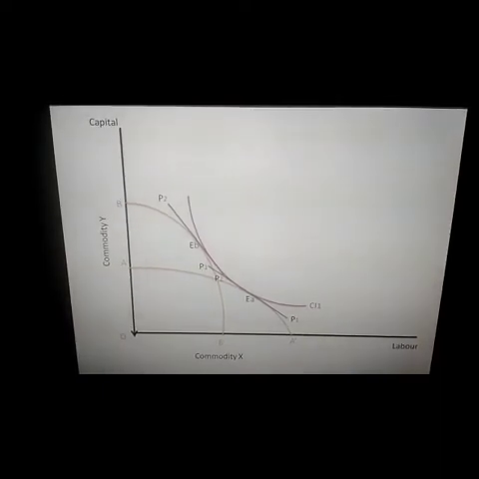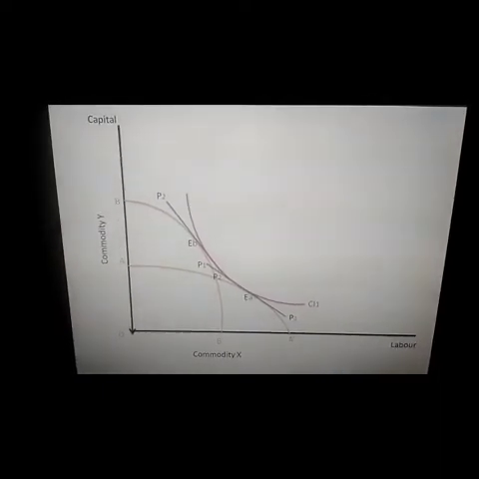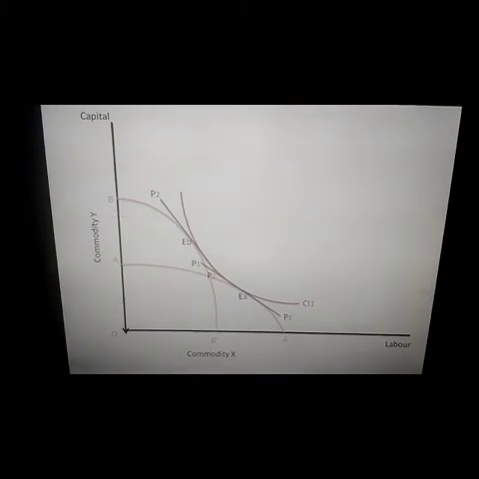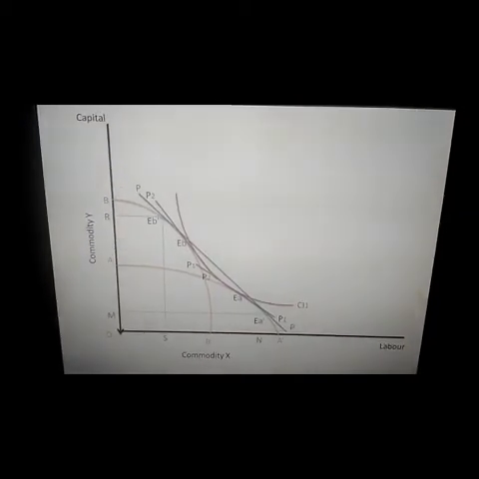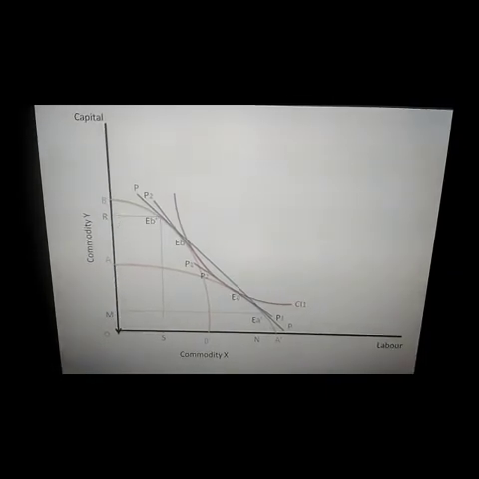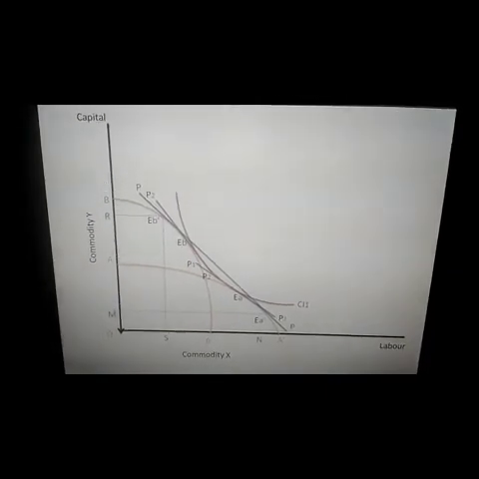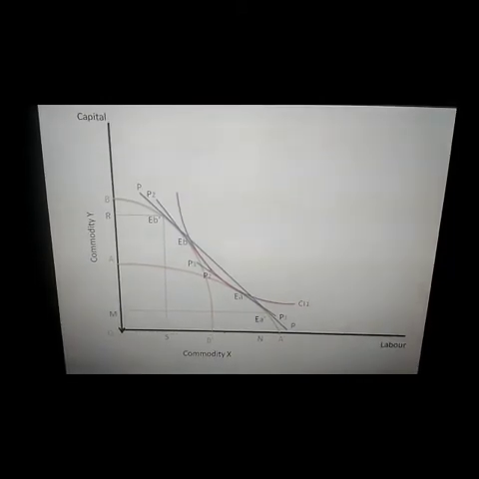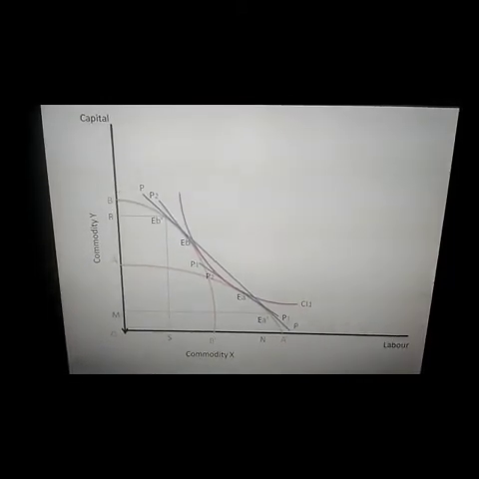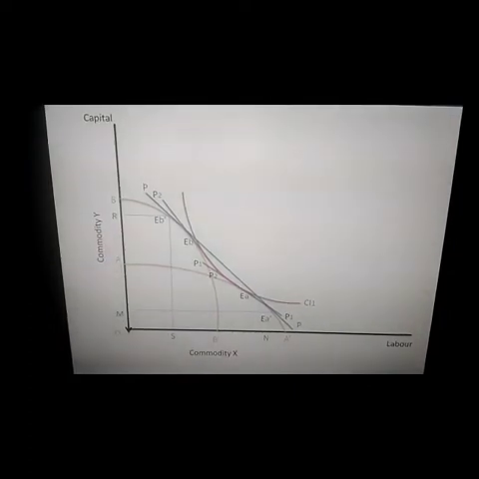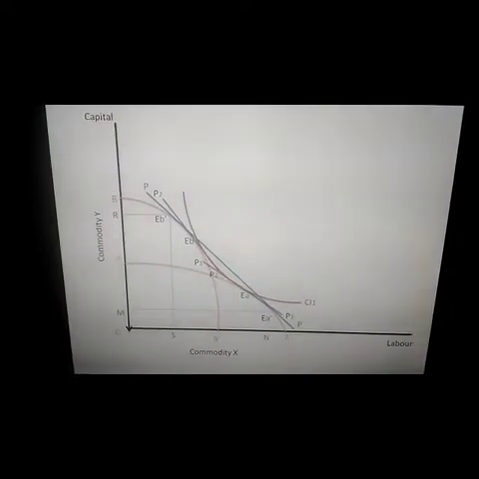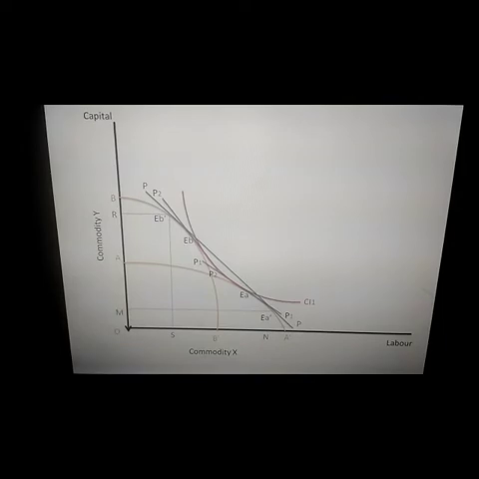So, when there is no trade, the countries are producing some amount of commodity X and some amount of commodity Y. And because of that, the consumers are deriving utility, which is shown in terms of the community indifference curve CI1.